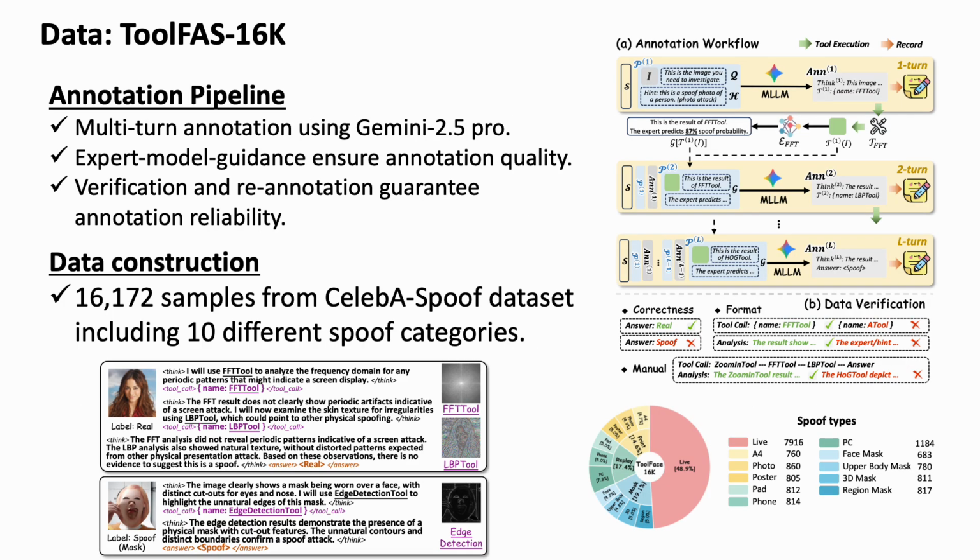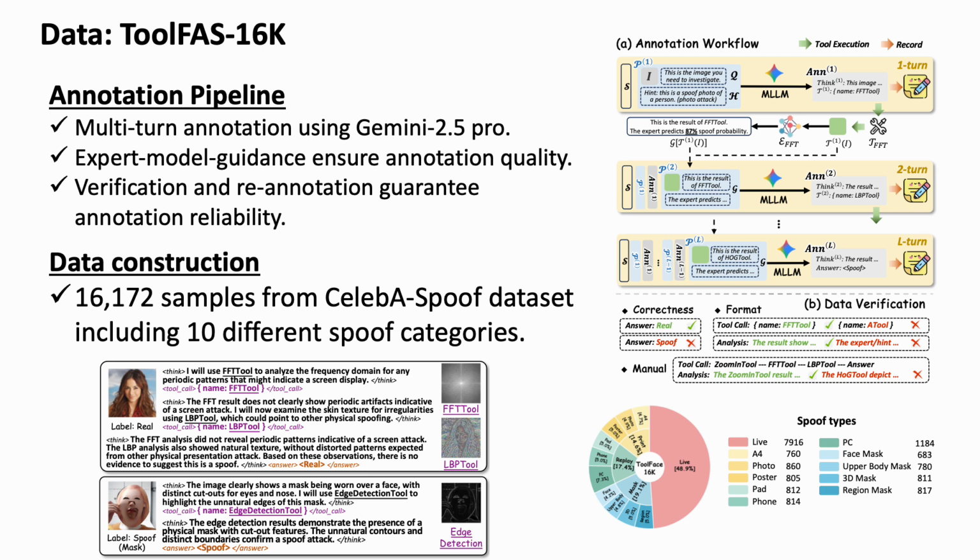Now, let me introduce our dataset construction. We build Tool-FAS 16K from CelebA-Spoof. It contains 16,172 samples, covering real faces and 10 spoof categories, including photo, poster, pad, phone, PC, face mask, upper body mask, 3D mask, and region mask.